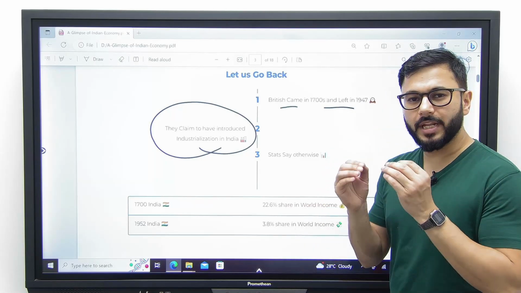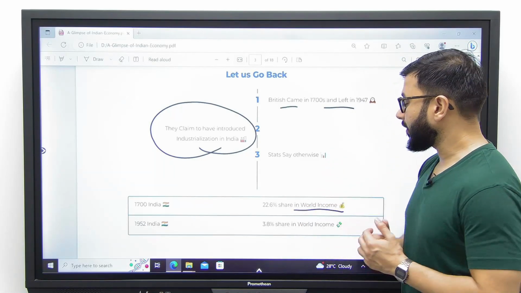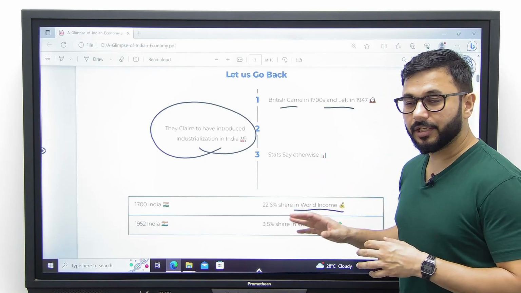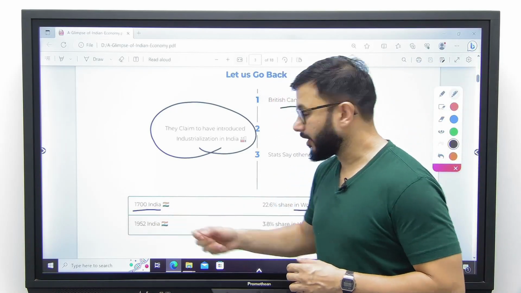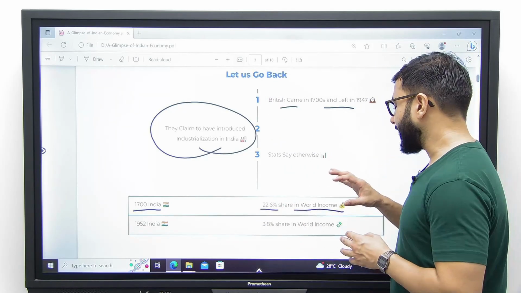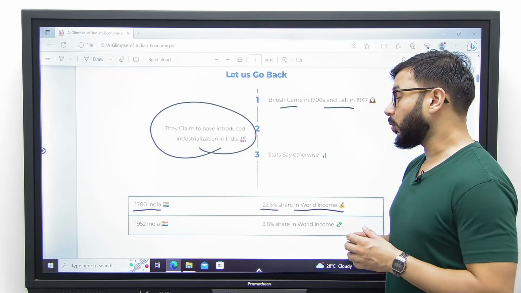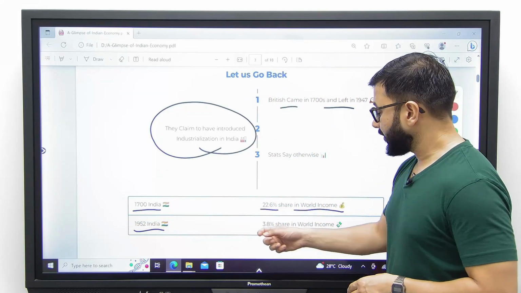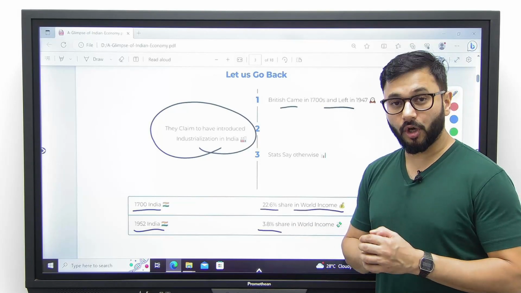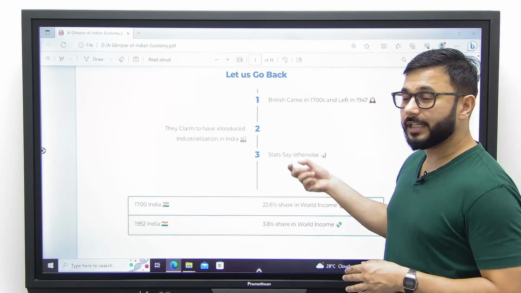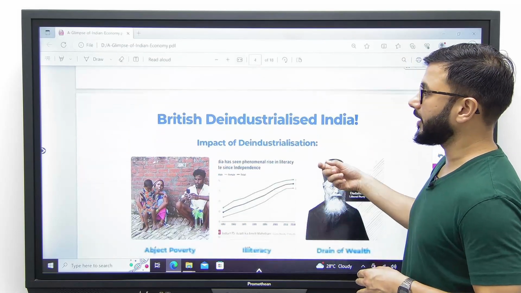If we pick up a very basic stat, which is share of a country in world's income, we can easily and clearly see that in 1700 we had a 22.6% share in the total world income, whereas in 1952, immediately after independence, the share of India in world income dropped to a mere 3.8%. This means a strong deindustrialization of our country.